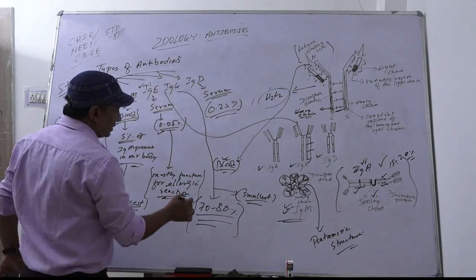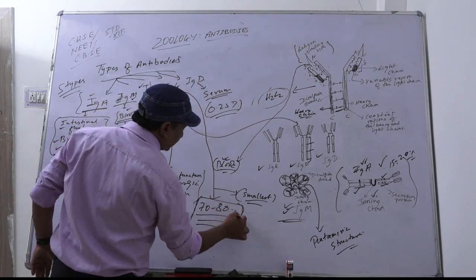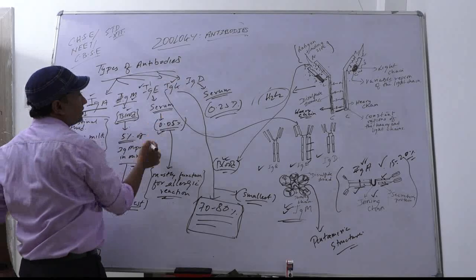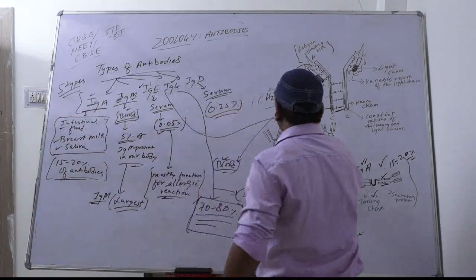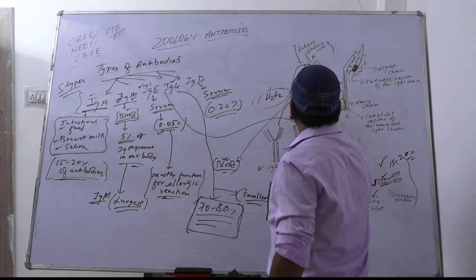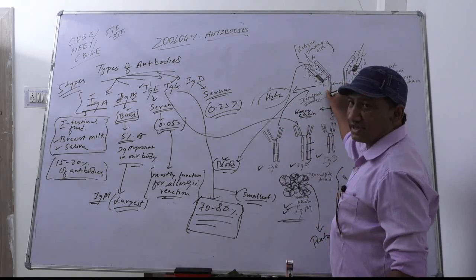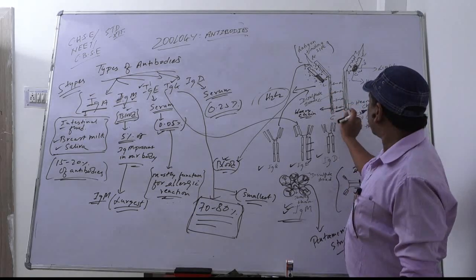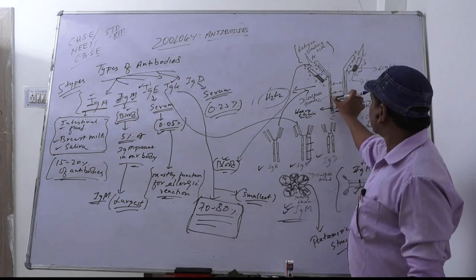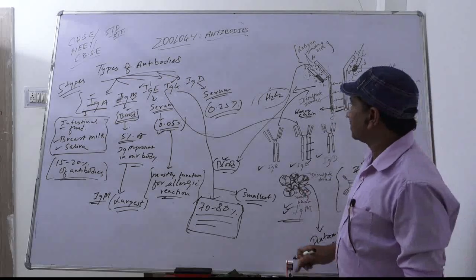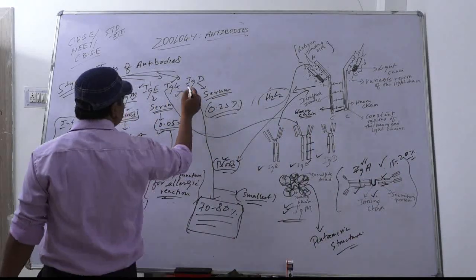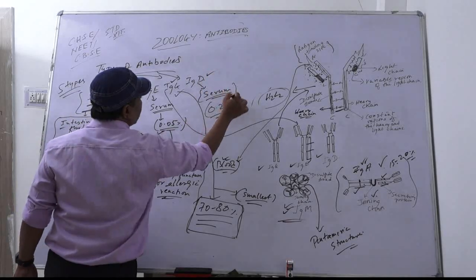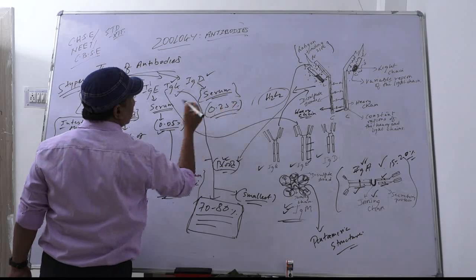IgG is the abundant antibody, meaning most of the antibodies present in our body are immunoglobulin G. Here is the structure of immunoglobulin G, which I have shown you here. As we know, immunoglobulin G constitutes 70 to 80%, so that's why I have brought the diagram of antibodies here. Next, immunoglobulin D. Immunoglobulin G is found in blood. Now immunoglobulin D is mostly found in serum, constituting 0.25% in our body.